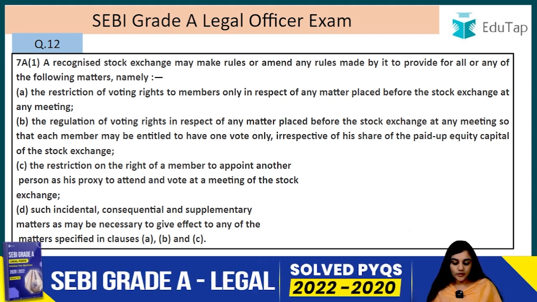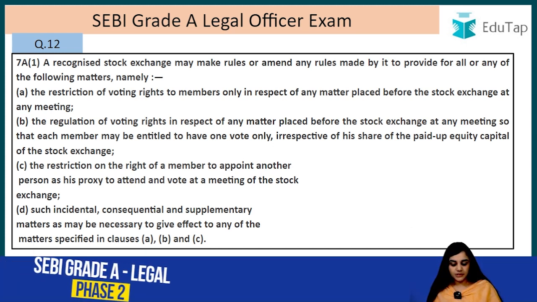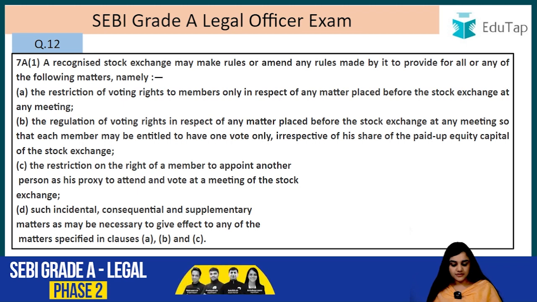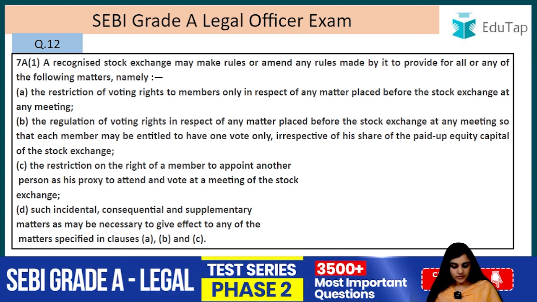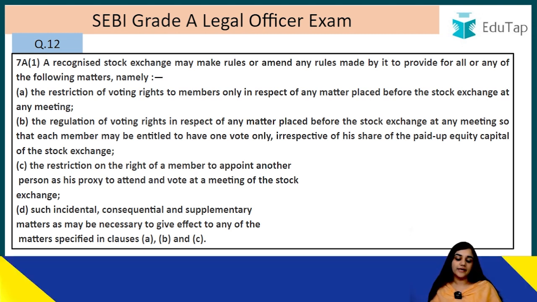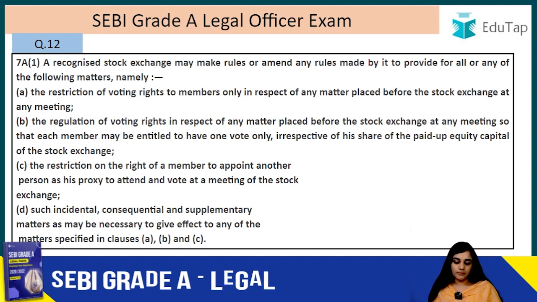The restriction on the right of a member to appoint another person as his proxy to attend and vote at a meeting of stock exchange, or such incidental or consequential and supplementary matters as may be necessary to give effect to any of the matters specified in A, B and C. So, a recognized stock exchange may make rules or amend rules relating to any of such matters.